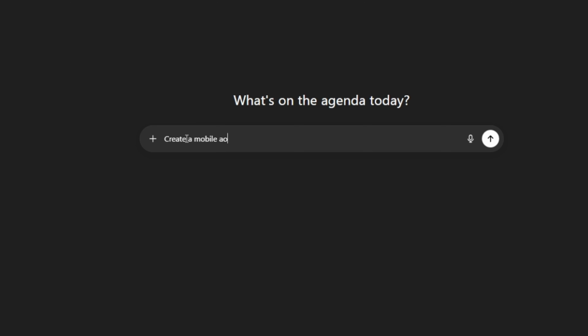I've seen many people doing prompts like this. Create a mobile app for food delivery. But putting one-sentence prompts does not work for UI UX design. And I'm sure you know that by now.